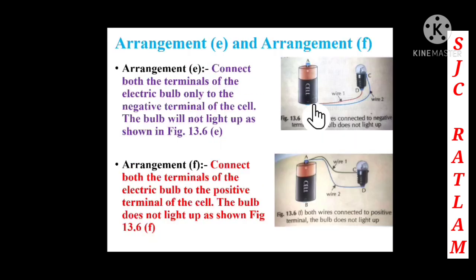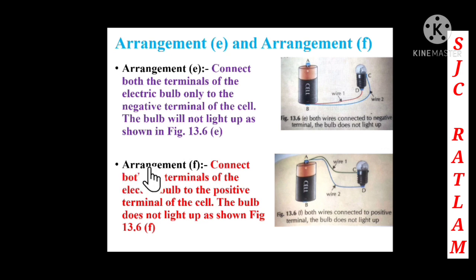Arrangement E and arrangement F. Here in arrangement E, connect both the terminals of the electric bulb only to the negative terminal of the cell. So children, both these wires go from the negative terminal to the electric bulb. So the bulb will not light up as shown. Why is the bulb not lighting? Because it is an open circuit. It is not connected to the positive terminal, that's why the bulb is not glowing. Both the wires are connected to the negative terminal, that's why the bulb does not light up.